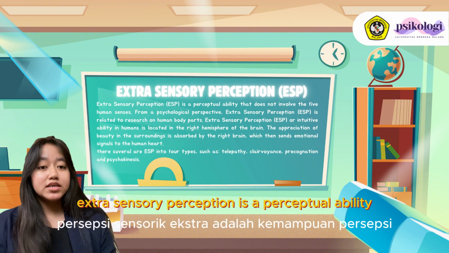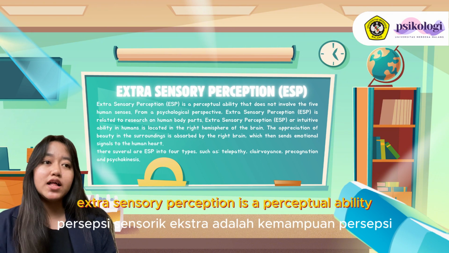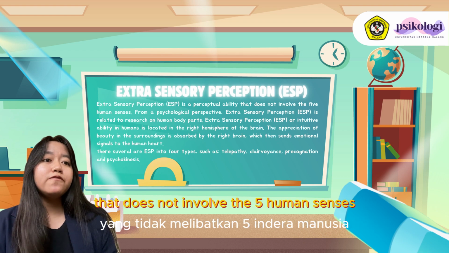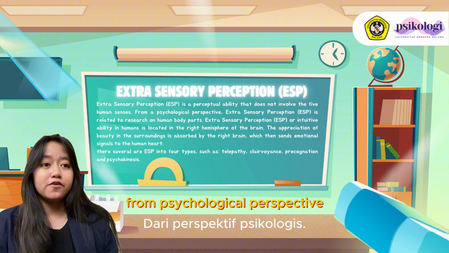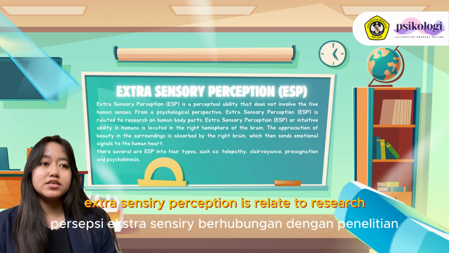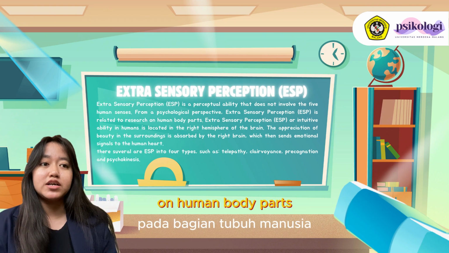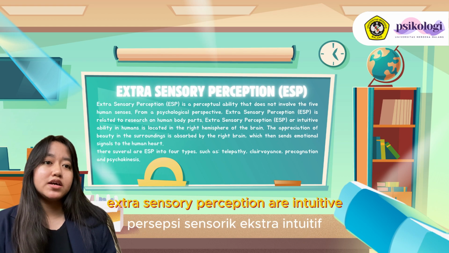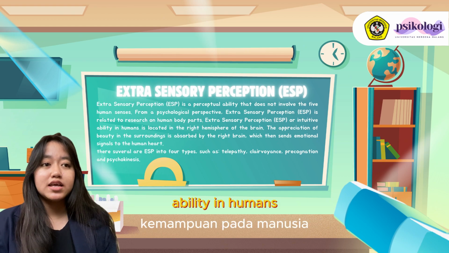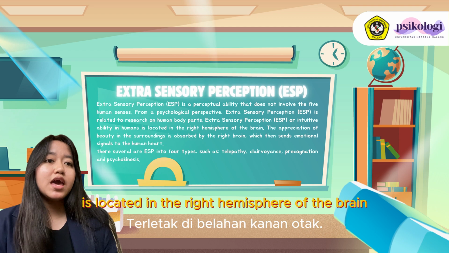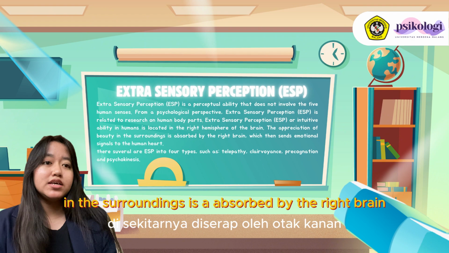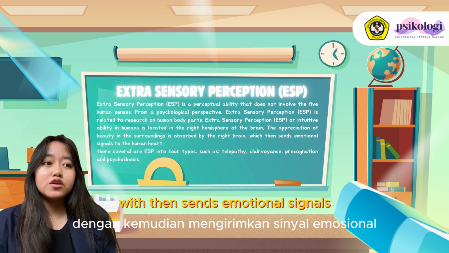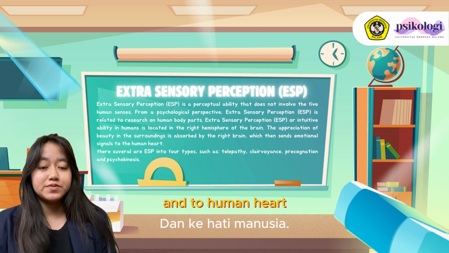My name is Grace Prisarianto, and I am responsible to present the topic extrasensory perception. Extrasensory perception is a perceptual ability that does not involve the five human senses. From a psychological perspective, extrasensory perception is related to research on human body parts. Extrasensory perception, or intuitive ability in humans, is located in the right hemisphere of the brain. The appreciation of beauty in the surroundings is absorbed by the right brain, with the same emotional signals sent to the human heart.